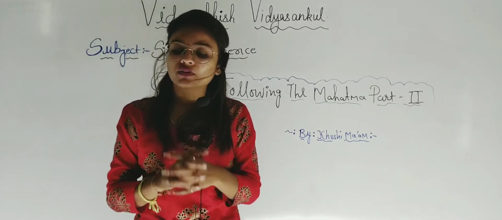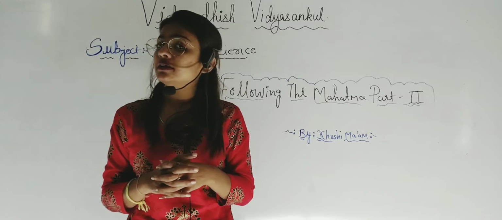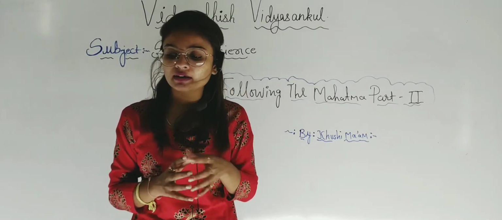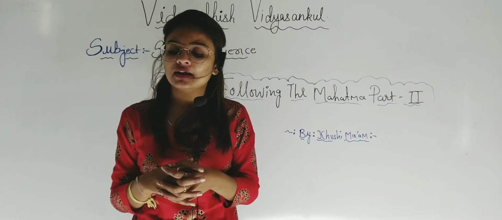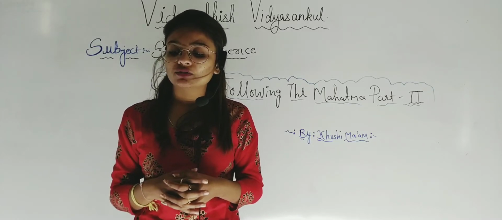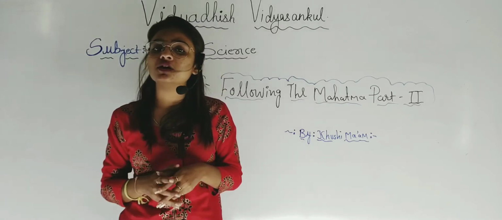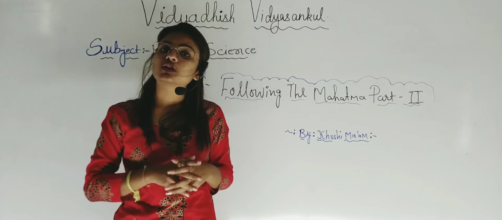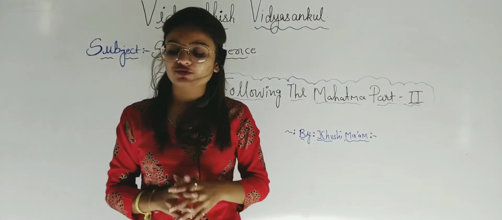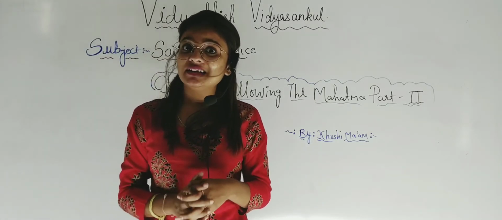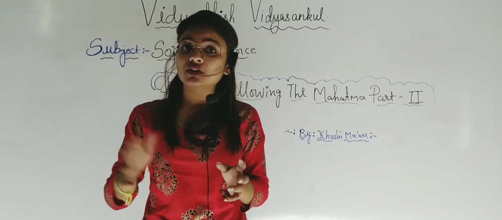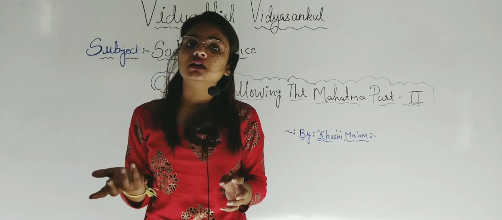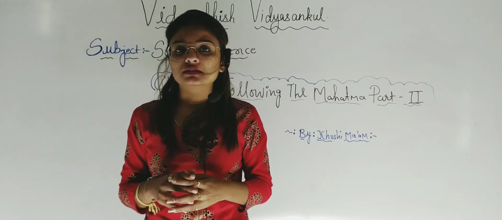But when World War II broke out in the year 1939, what happened? When World War II broke out in 1939, the British government declared India a part of the war without consulting the federal legislature. The British government announced that the Indian nation is without the federal legislature. So the federal legislature continued for 2 years, but after World War II was declared, India was without the federal legislature.